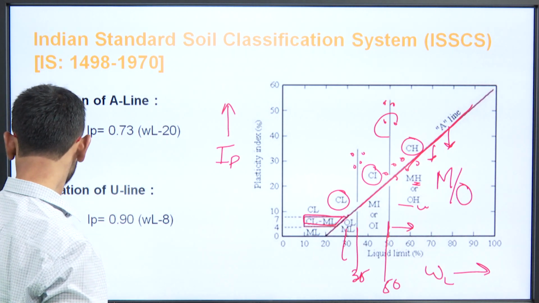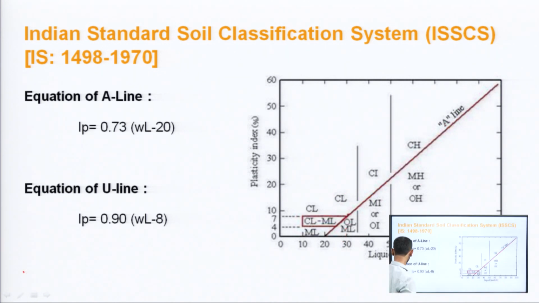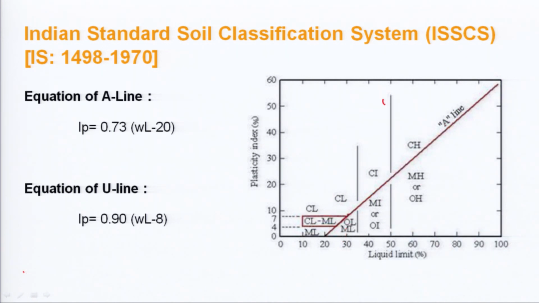These are the borderline cases. So, we will be giving dual symbols to them, that it can be CI also, it can be CH also, because it can show the characteristics of both soils. It can show the characteristics of intermediate compressible soil also, and high compressible soil also. So, we will be seeing on that also.